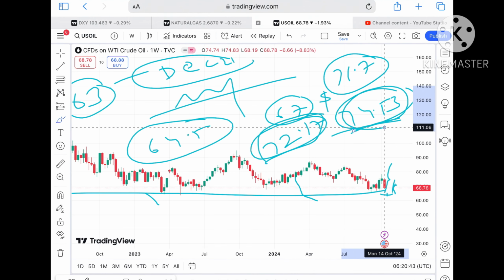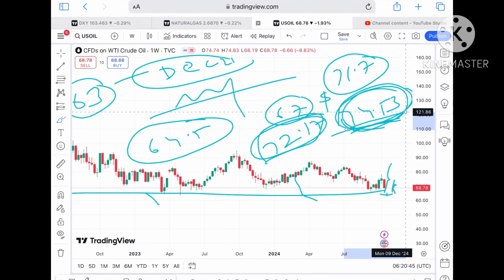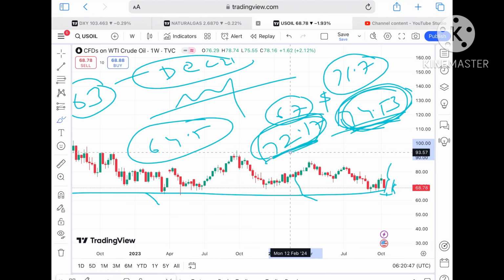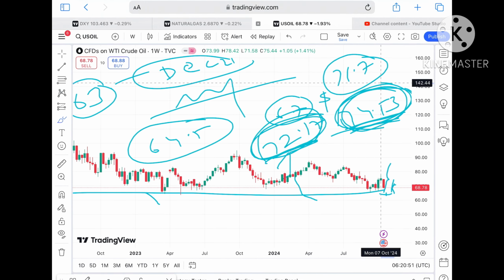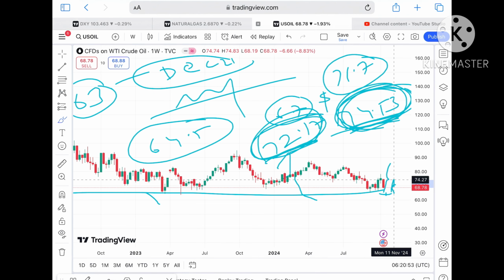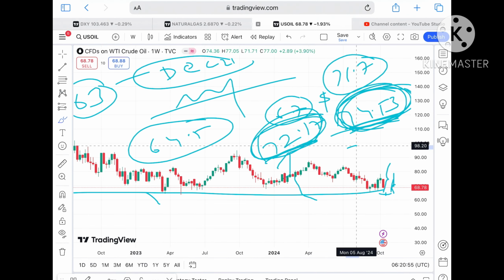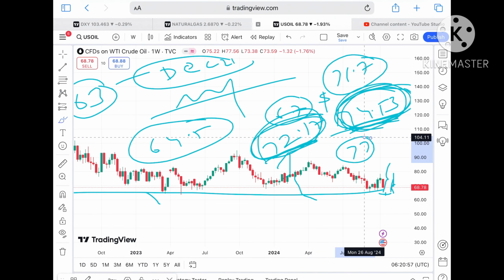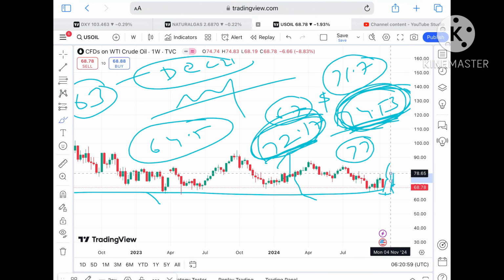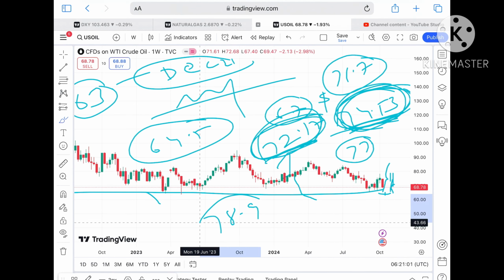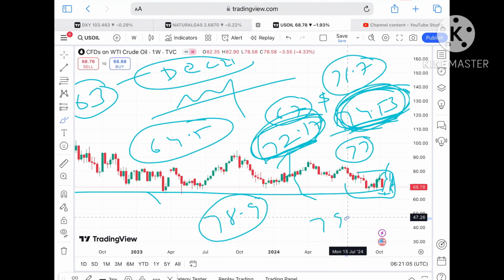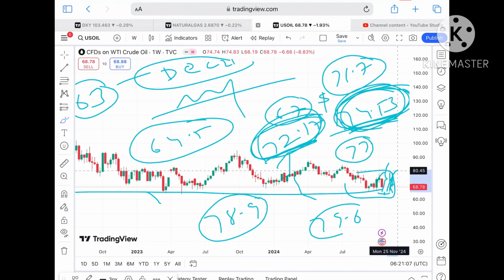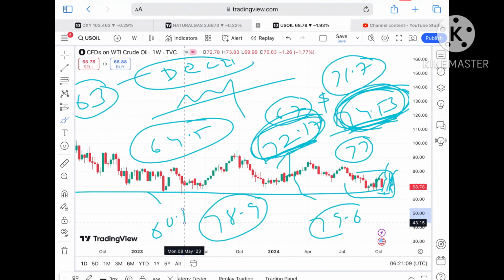If it starts going above this level, it can go towards 74.53, or it can bounce back from this level downside. As soon as it starts sustaining this level, a probability of going towards 74.53 will be there, and then it can go towards 77. Once the price moves above this level, it can cross 78.9, and this level is already tested, so chances of going towards 79.6 will be there, and from there it can go above 80.19.